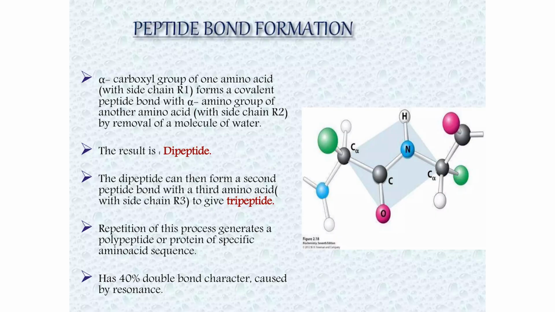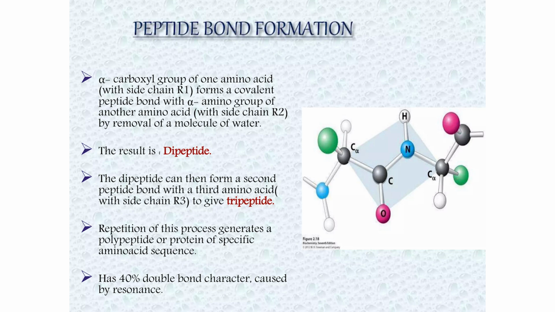Now, what are peptide bonds? We know that proteins are polymers, formed by monomers, and these monomers are attached to each other by a bond known as a peptide bond. The carboxylic group of one amino acid joins with the amino group of another amino acid in a process known as condensation, and this is the formation of a dipeptide.